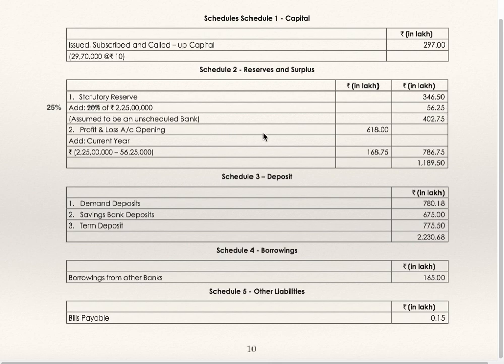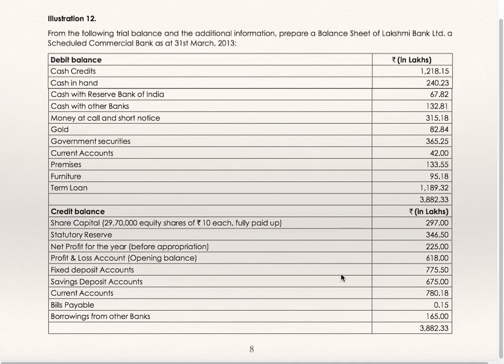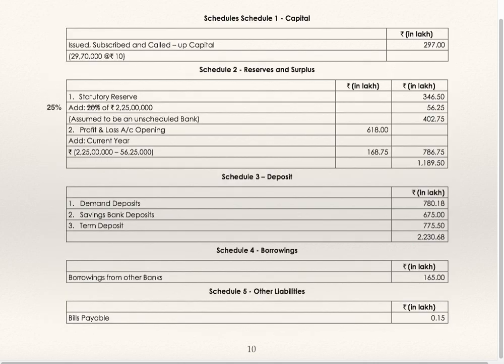402.75. Profit and loss account opening balance is 618, which is given to us. Profit earned during the year is 225 minus transferred to statutory reserve, 56.25. So in profit and loss account, net figure is 786.75.